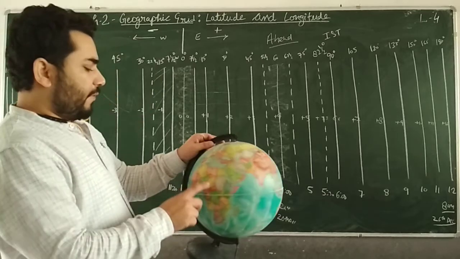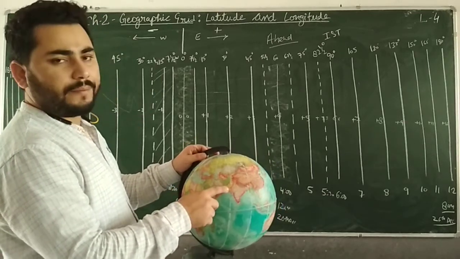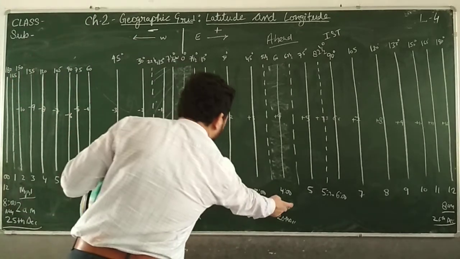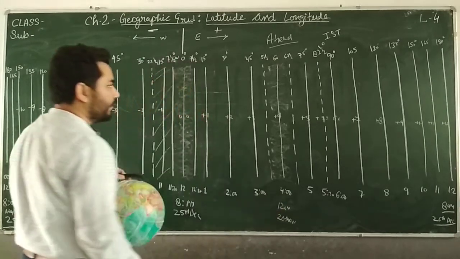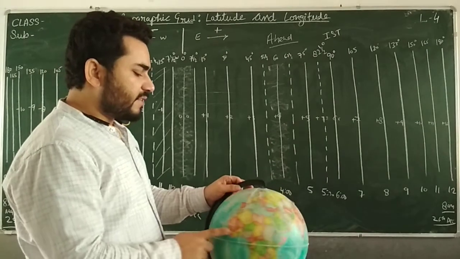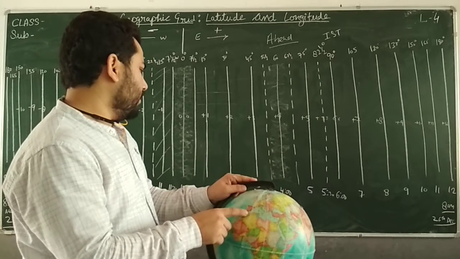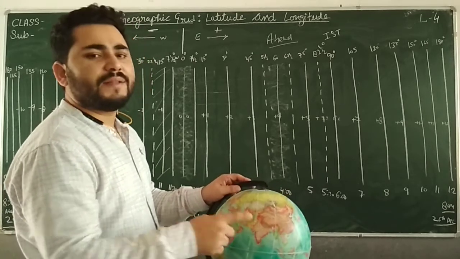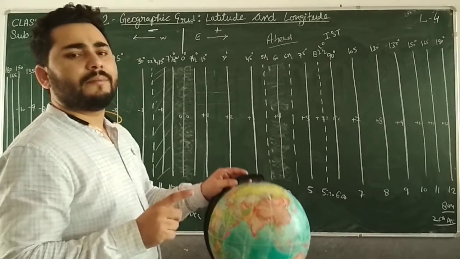How will it be? Here 8, then 9, then 10, then 11, then 12. And here the date will get changed at 60 degree only, because when England is experiencing the evening time, the places at 60 degree will be experiencing midnight.